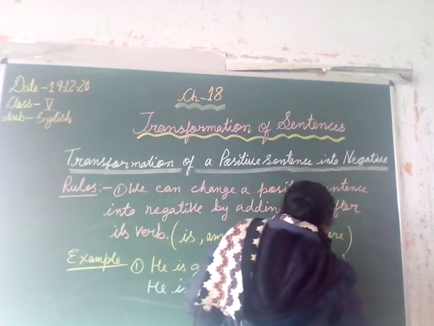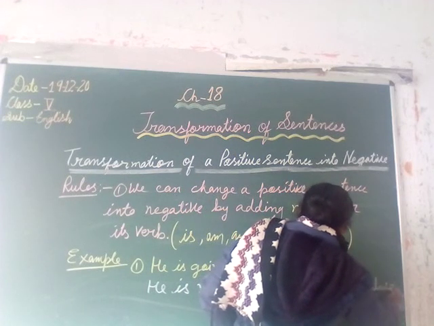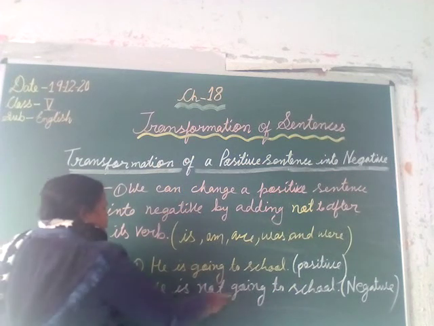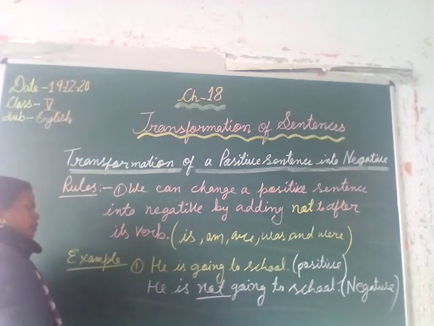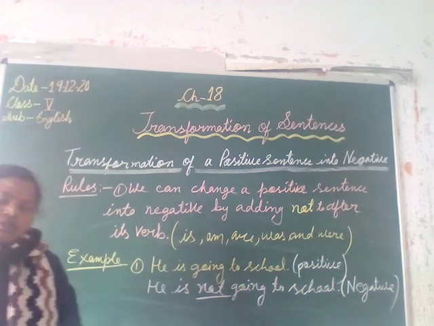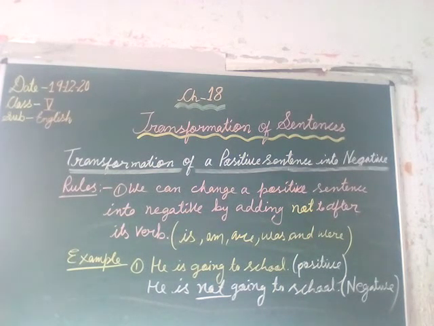Here this sentence becomes negative. If I add not here, it becomes negative because it gives a negative statement. The first sentence is in positive form and the second sentence is in negative. This is the first rule to change the positive sentence into negative sentence by adding not after its word.